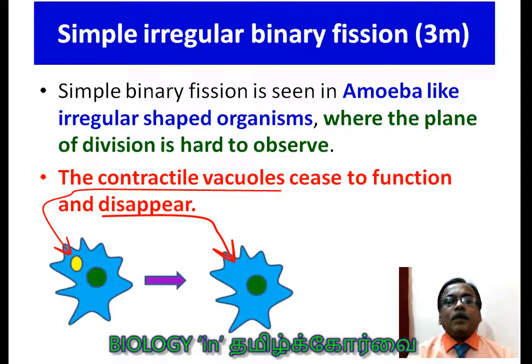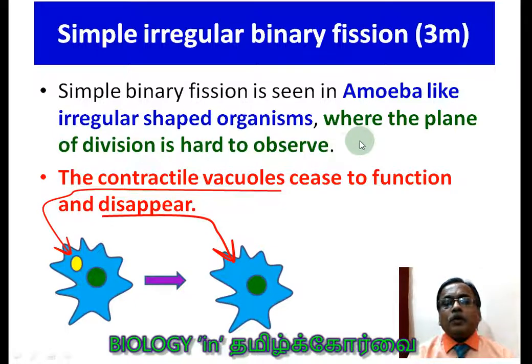Simple irregular binary fission. This can be asked in a 3 mark question. Simple irregular binary fission is seen in amoeba, like irregular shaped organisms, where the plane of division is hard to observe because it is already an irregular shaped organism. So you cannot say what its exact plane is. That is, you cannot define a longitudinal axis, you cannot define a transverse axis also.